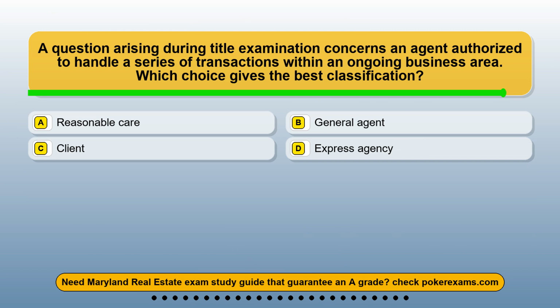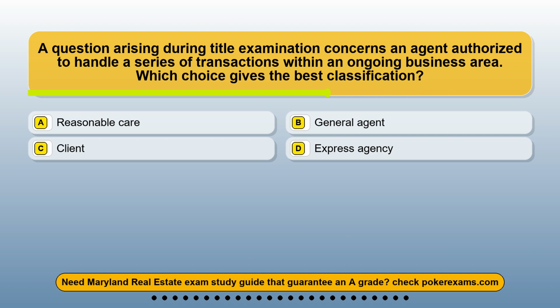Question 12. A question arising during title examination concerns an agent authorized to handle a series of transactions within an ongoing business area. Which choice gives the best classification? Option A, reasonable care. Option B, general agent. Option C, client. Option D, express agency.